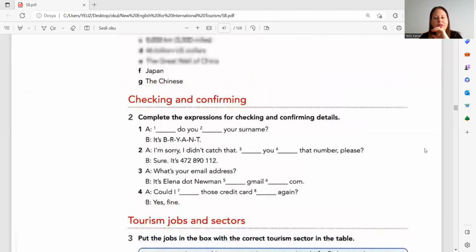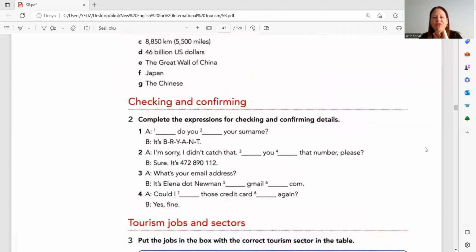It may look easy, but let's do it. Checking and confirming. We are going to complete expressions for checking and confirming details very quickly, okay? So, blah, blah, do you, blah, blah, your surname. It's Bryant. So, what's the question? How do you spell your surname, right? How do you spell your surname? It's Bryant.